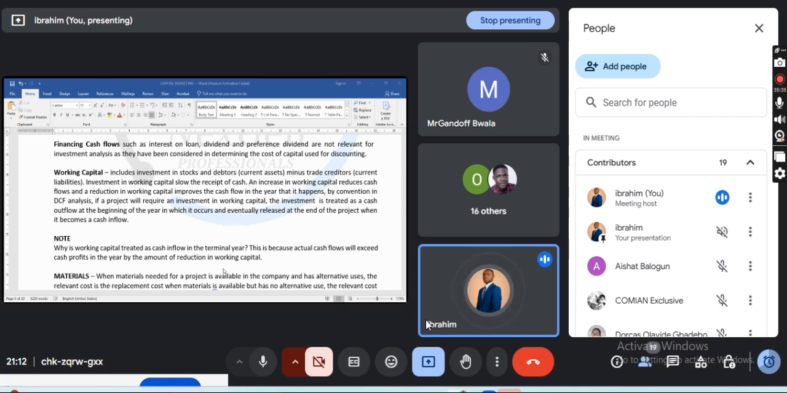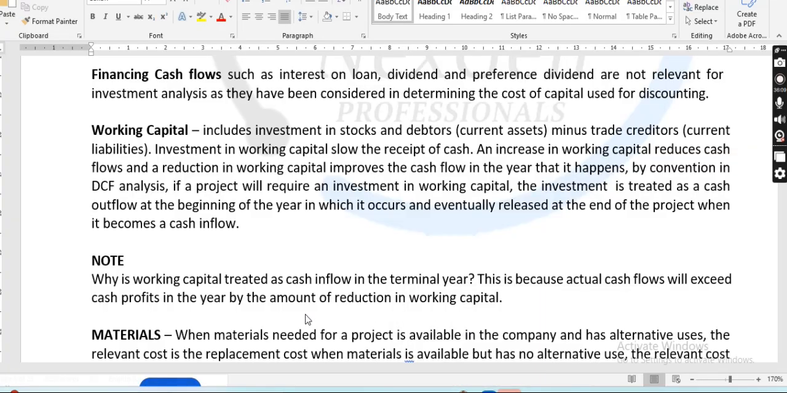If we run ICAN from month 1 to month 4, that month 4 is what we call the terminal month. This is because cash flow will exceed cash profit in the year by the amount of reduction in working capital. Class, sometimes your working capital on a yearly basis may actually increase. So we will get there. Don't let me talk about theory, let's just use one thing as a practical illustration. We'll get there.